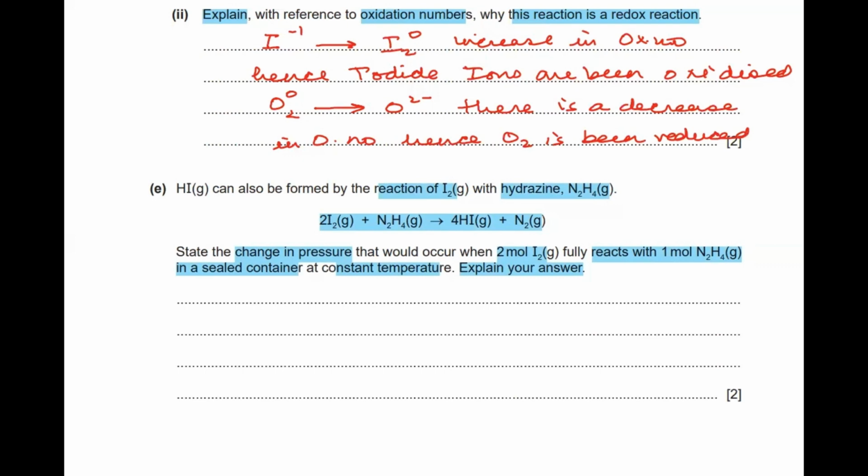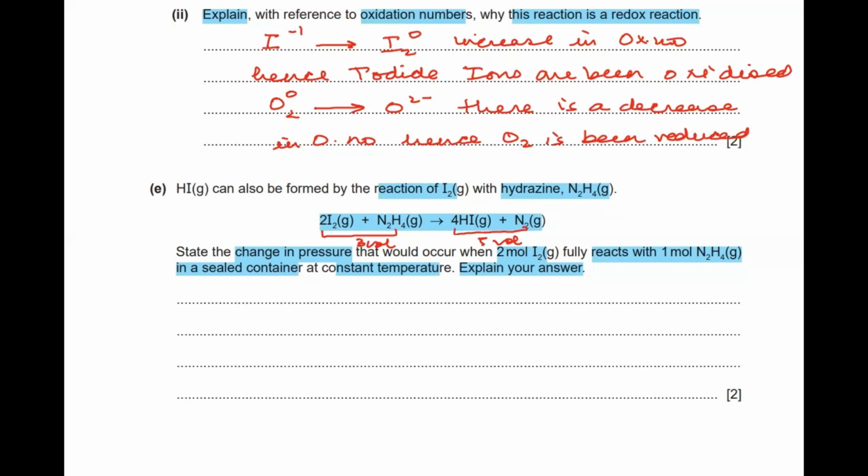So for the pressure, we have to check the volume of gases on the reactant and product sides. So we know that we have 2 plus 1, altogether 3 volumes of gases on the reactant side, and we have 4 plus 1, that means 5 volumes of gases on the product side. So if we increase the pressure, it will favor the side with the reduced volume. So if we increase the pressure, it is going to favor the backward reaction and vice versa.